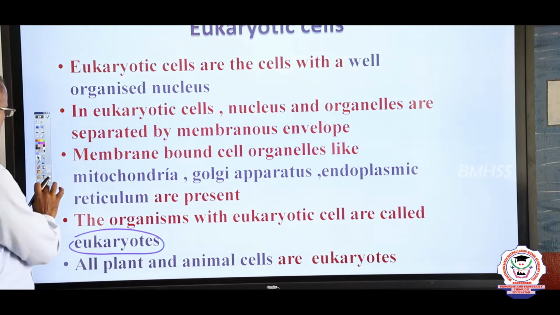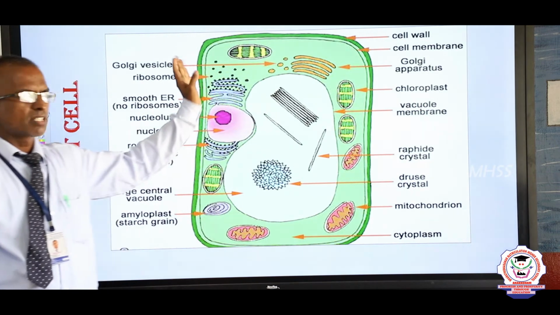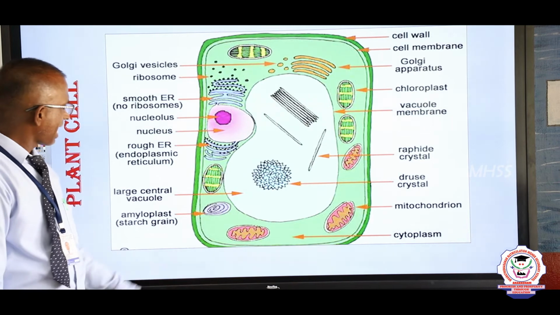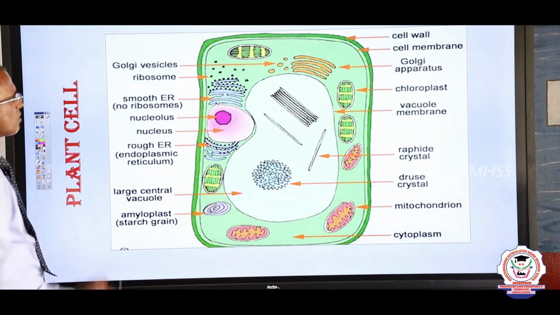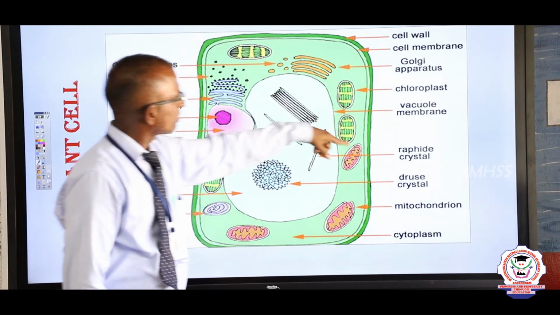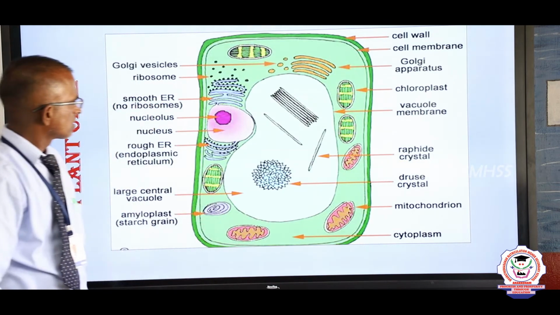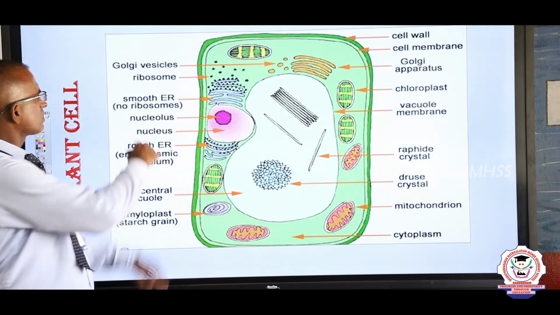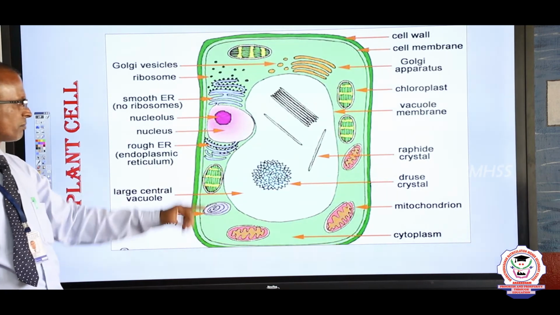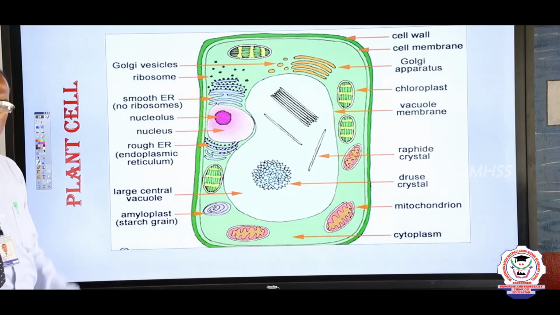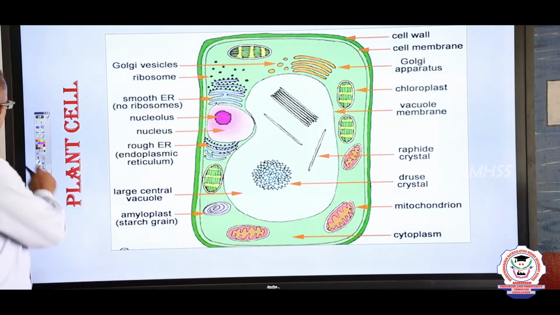Next, the structure. This structure clearly shows a plant cell. There is an outer cell wall, and inside is the cell membrane, all the organelles, a large vacuole, and a well-organized nucleus with nuclear membrane, nucleolus, and endoplasmic reticulum. All the organelles are well defined. This cell is an example of a eukaryotic cell.